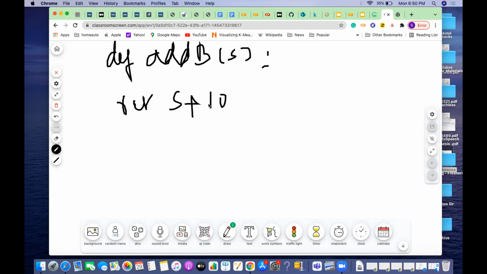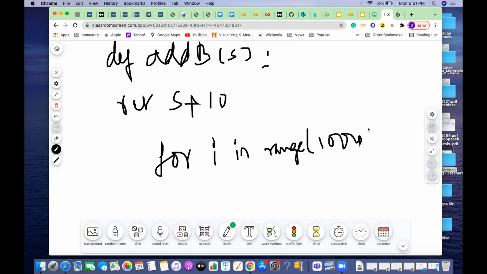So it will return this one. And then for 1000 employees, what will I be doing? For i in range. So what is the range? Range is 1000, correct? Range of 1000 means it will create 1000 items. And then I am trying to call this function so many times.